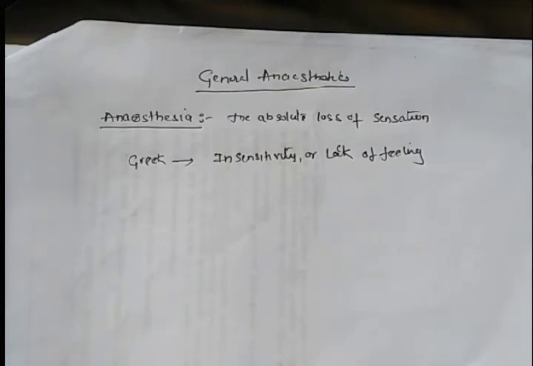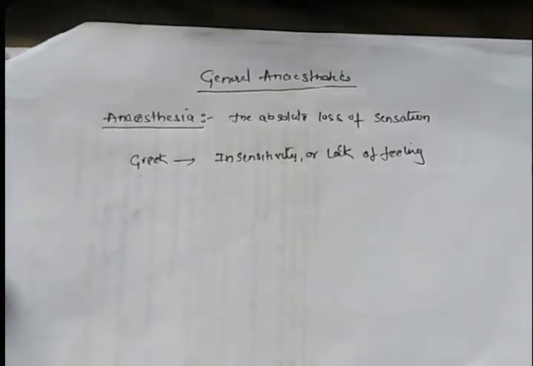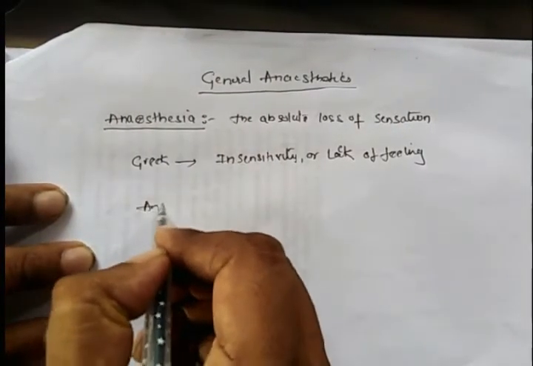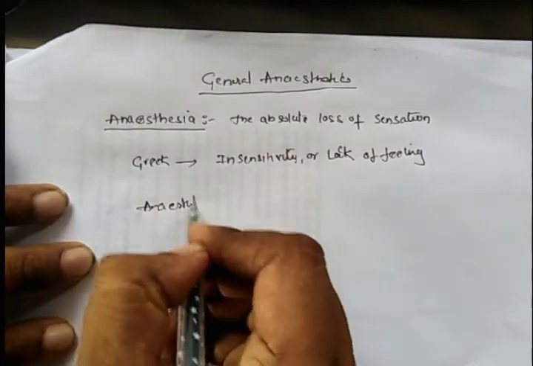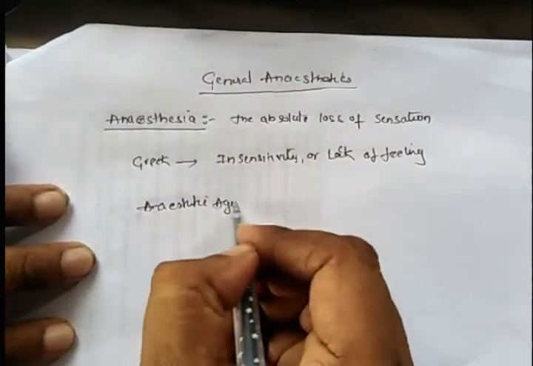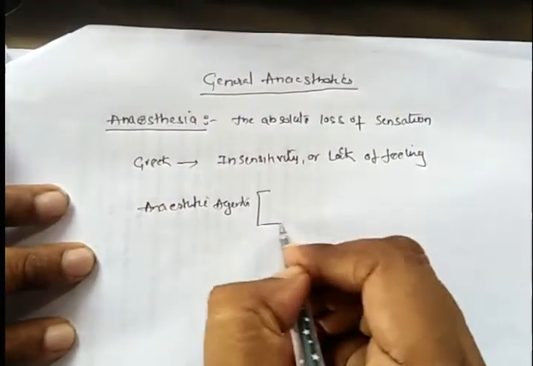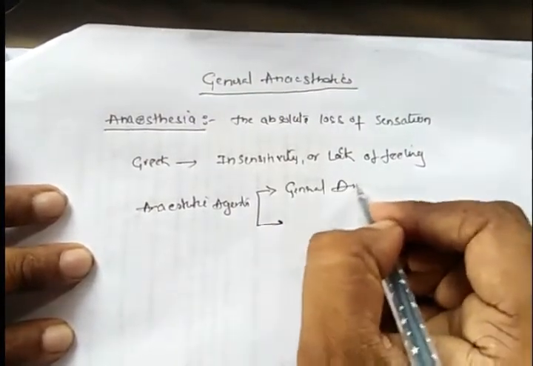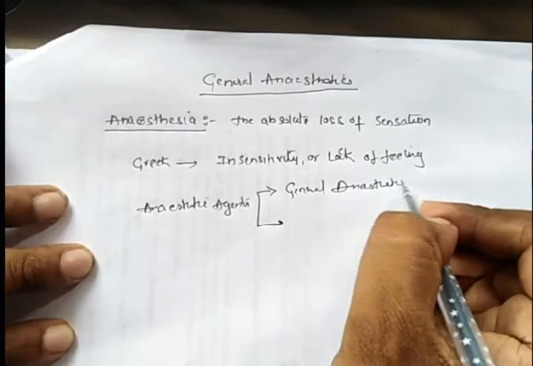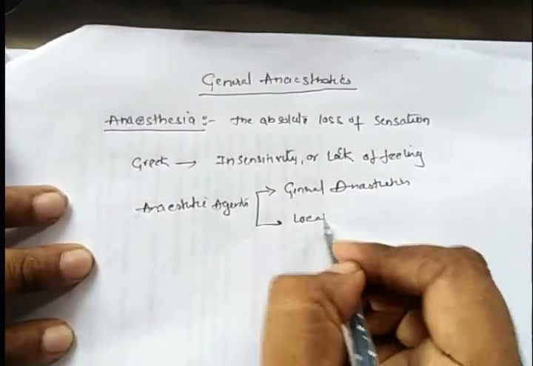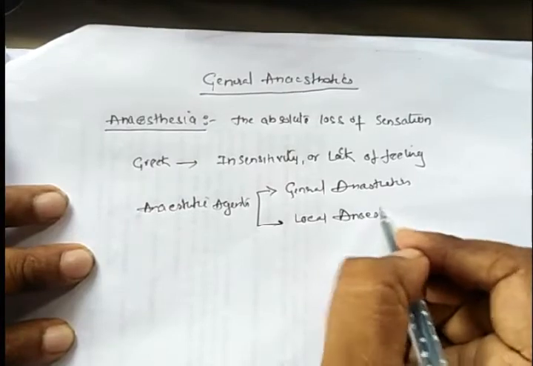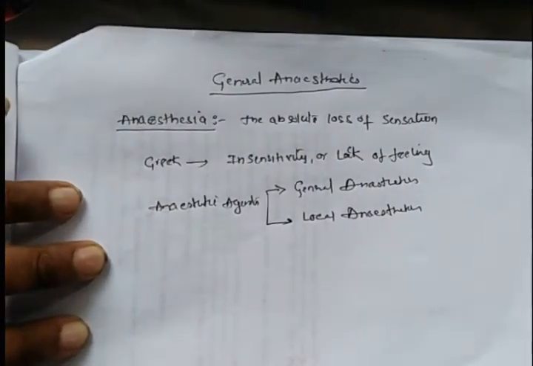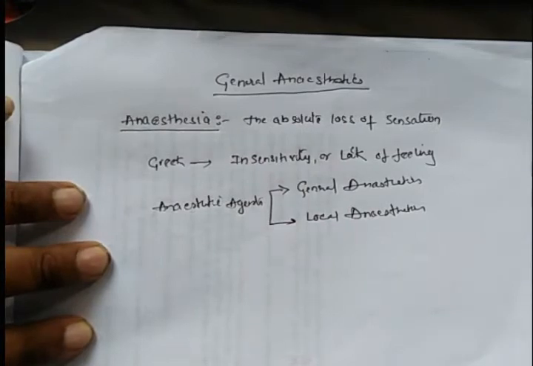These anesthetic agents are majorly classified into two categories: general anesthetics and local anesthetics.